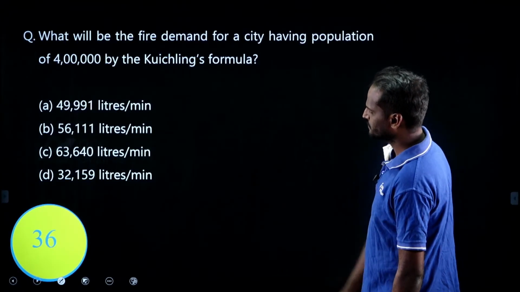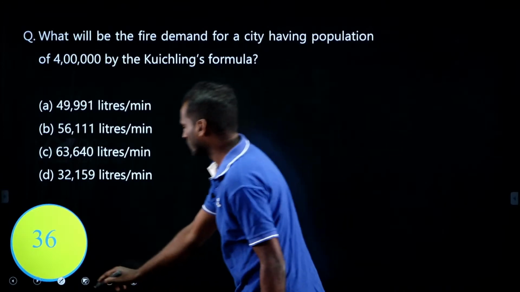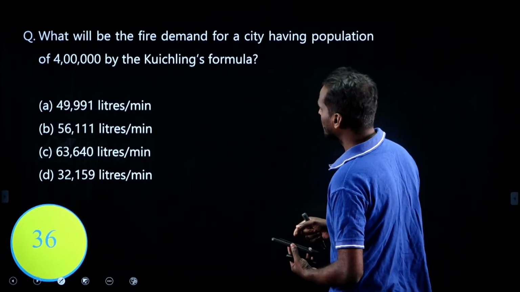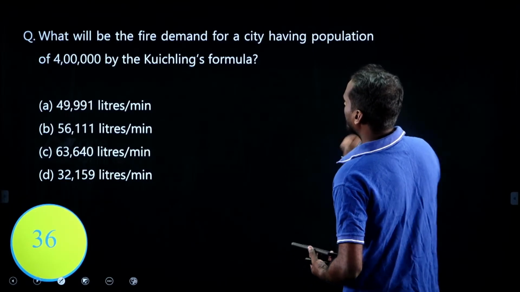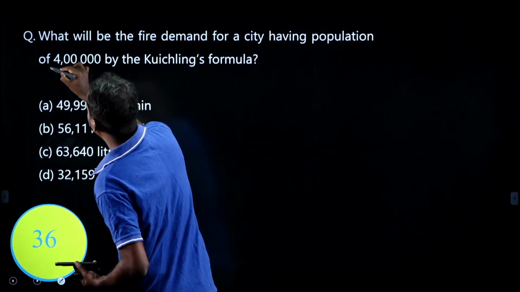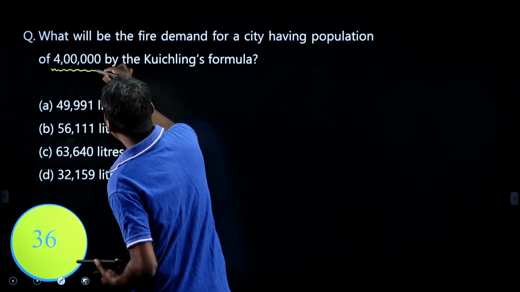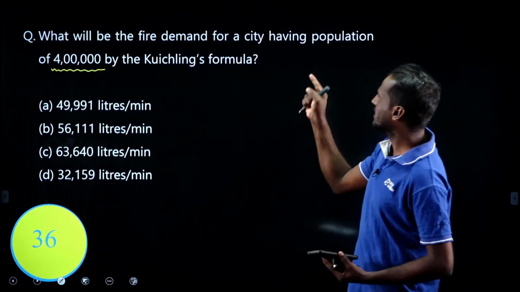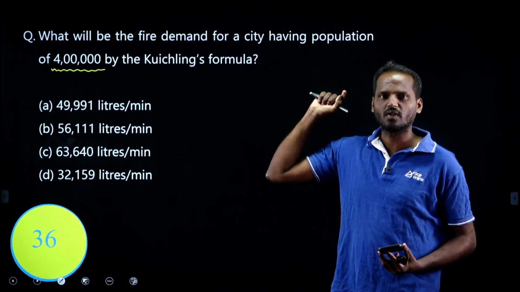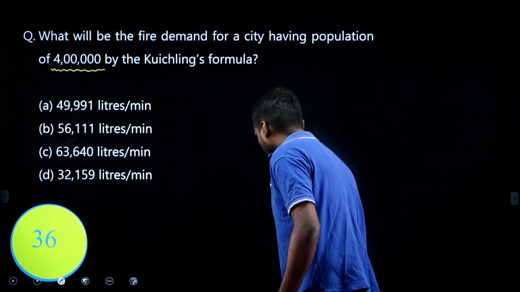Okay, the next question. See, it is also very easy to solve. Just try to solve. Give me the answer. What will be the fire demand for a city having a population of 4 lakh by Kuchling's formula? What is he asking? This is the population. What is Kuchling's formula of fire demand?